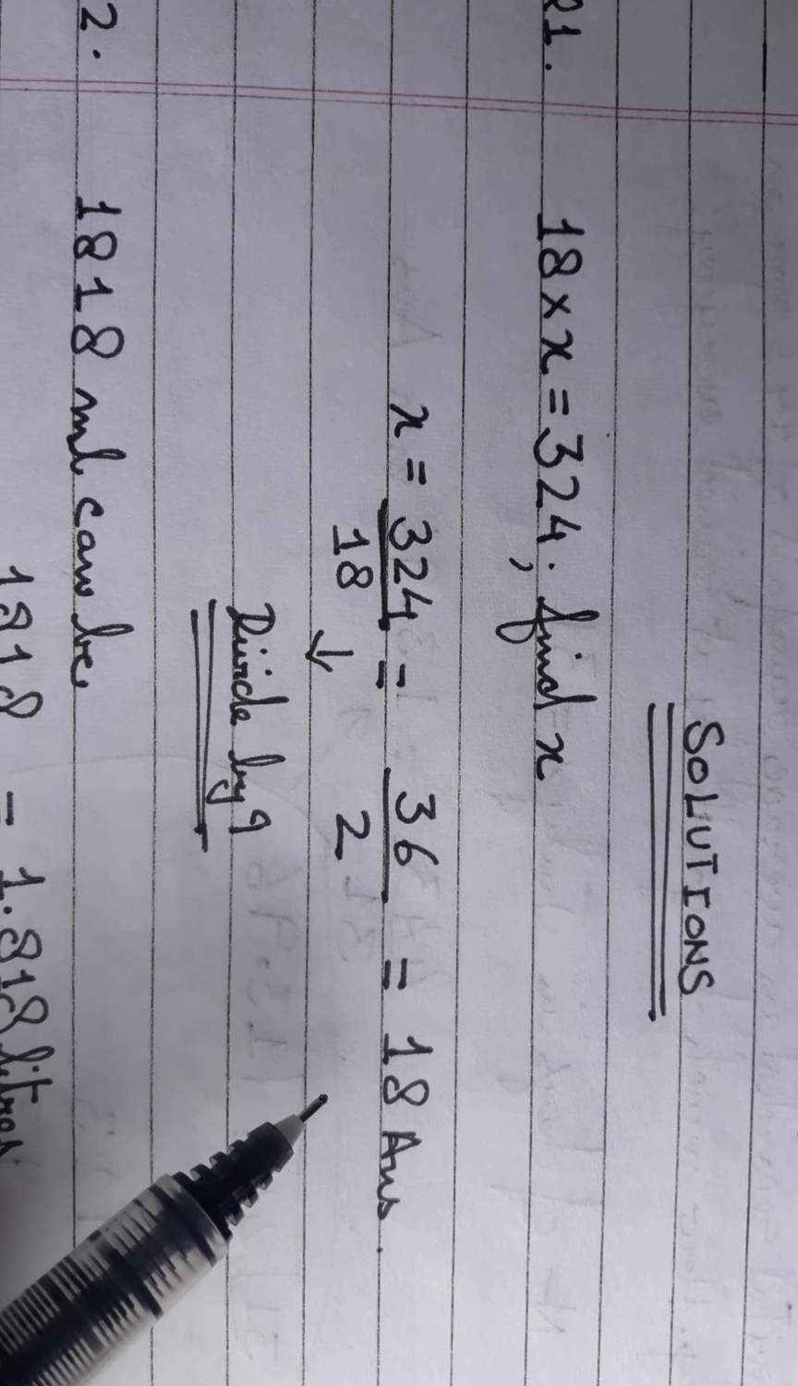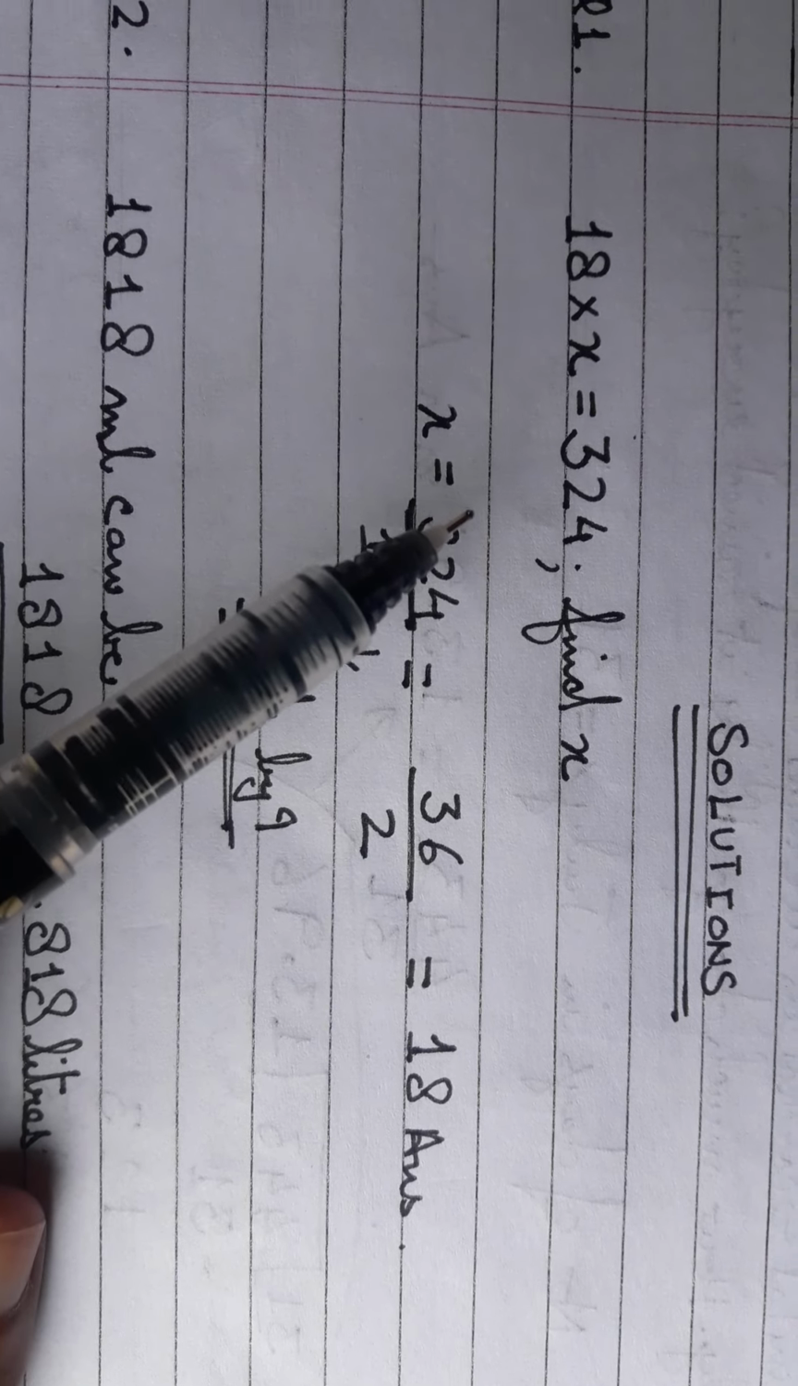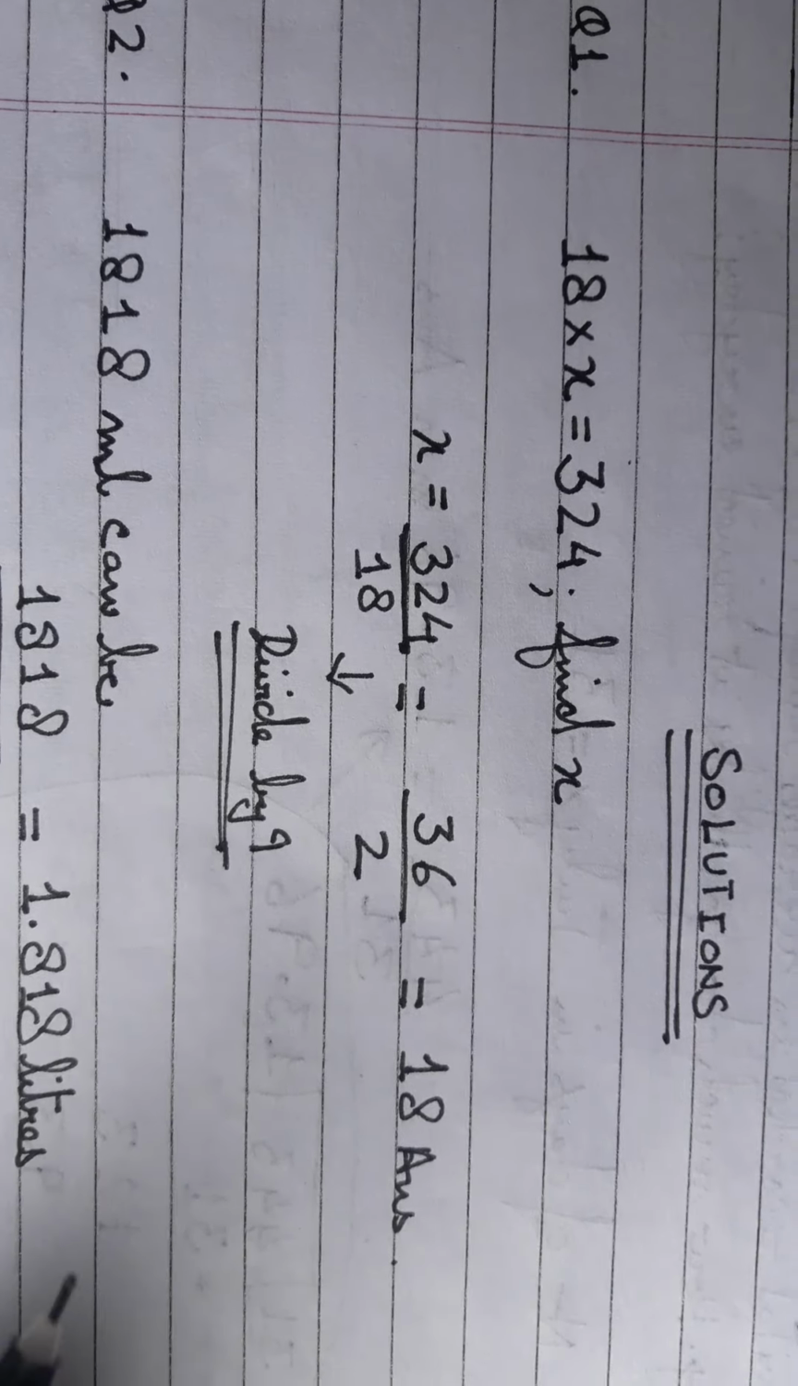So the answer to the first one is 18. It was a square of 18. And if you remember the squares, you can do it very quickly.